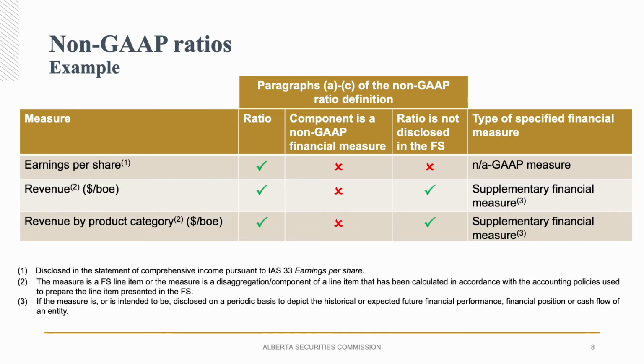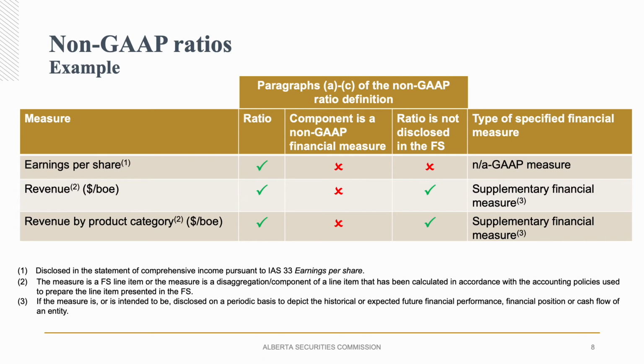The next 2 ratios, revenue dollar per BOE and revenue by product category presented on a dollar per BOE basis. For both of these ratios, neither the revenue nor the revenue by product category components meet the definition of a non-GAAP financial measure, as they are either a financial statement line item or a disaggregation of a financial statement line item that has been calculated in accordance with the issuer's GAAP. However, both of these ratios would meet the definition of a supplementary financial measure if the issuer discloses the ratios or intends to disclose them on a periodic basis.